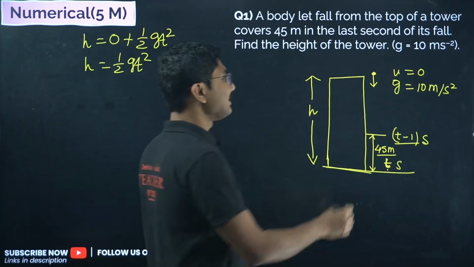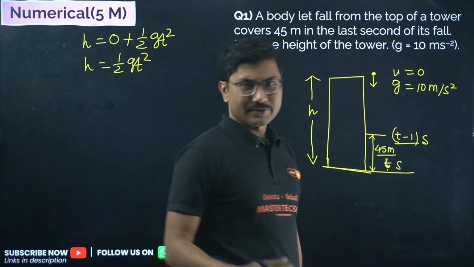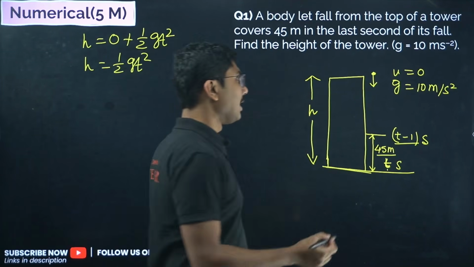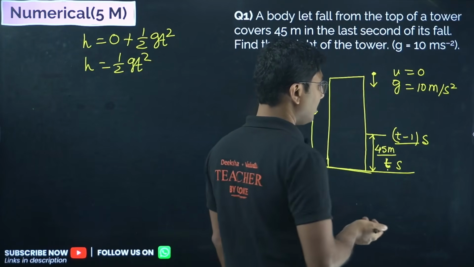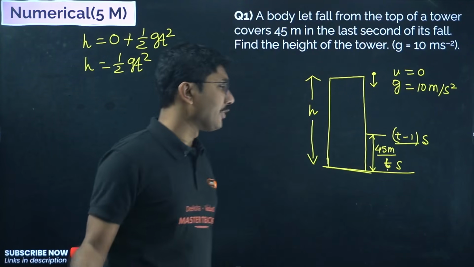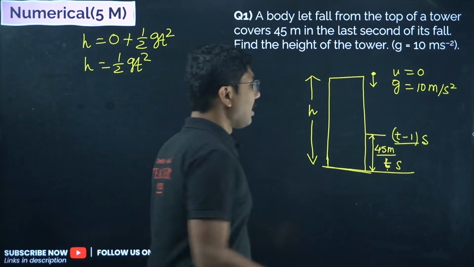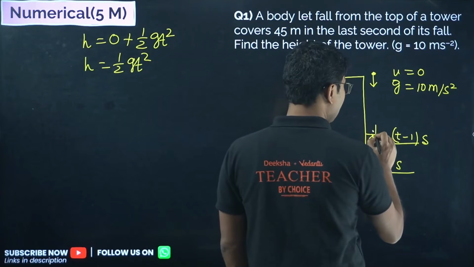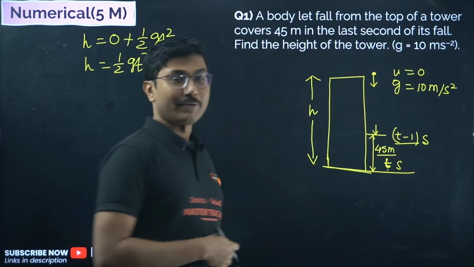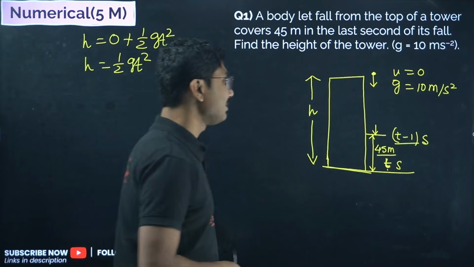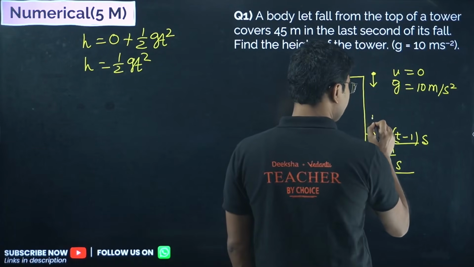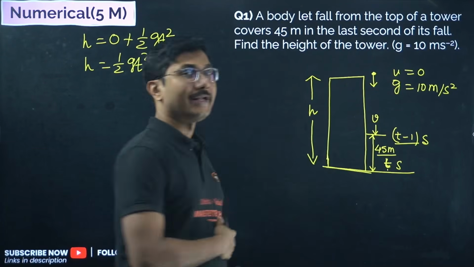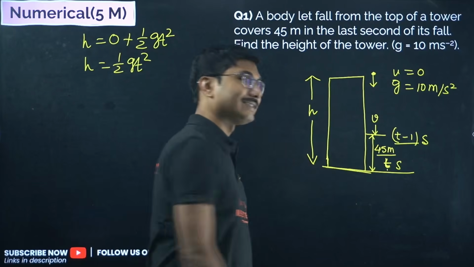So how much distance has it covered up to here? h minus 45, but distance we will not take. What we will take is the velocity of the ball at this point. If we can calculate that velocity, we can find the distance traveled in the last second as well.